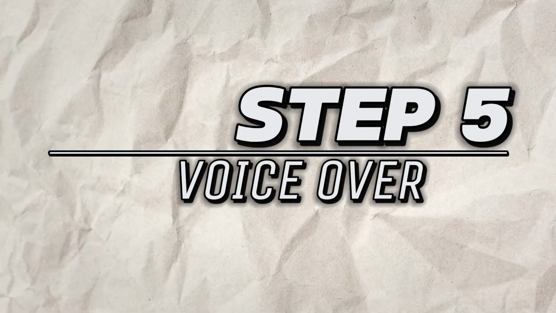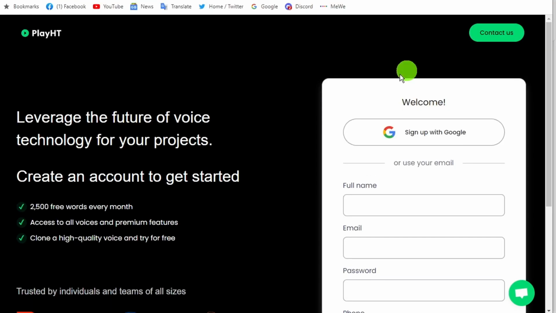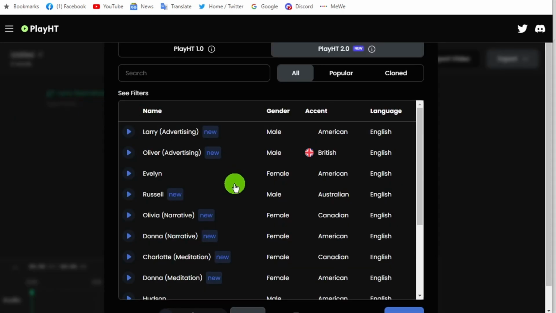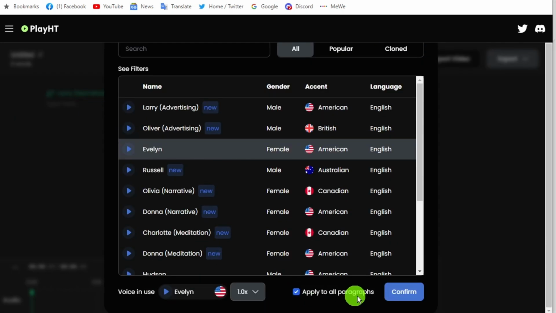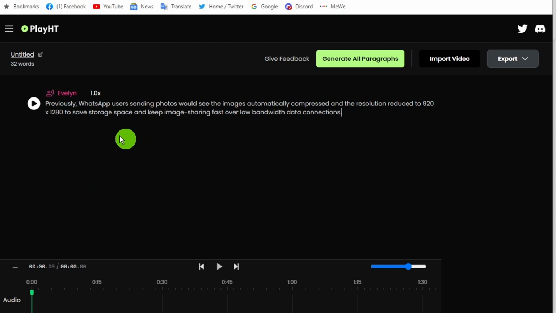Step 5, voiceover. Now open Play HD for text to voiceover. Click here to change the voice. Select the voice which is better. I am selecting this. Now copy the first paragraph and paste it here. And click here to generate the voice.